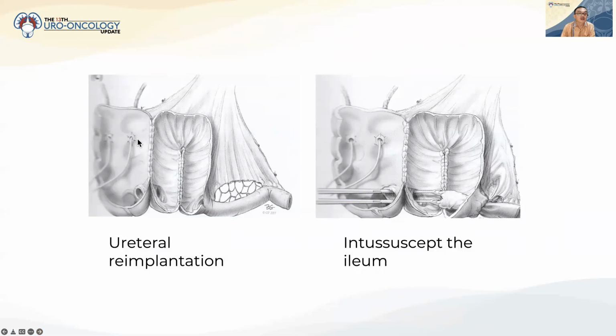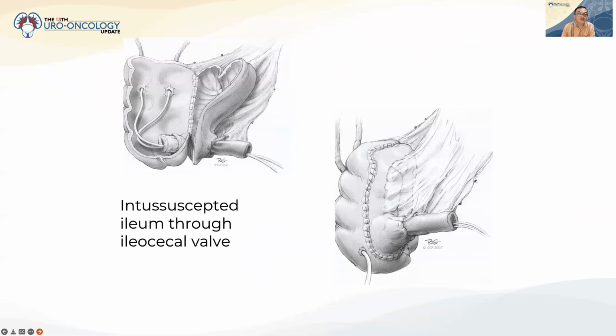Then we do ureteral reimplantation in the part of the colon and intussuscept the ileum as a nipple to prevent reflux, as a reservoir, through the ileocecal valve.